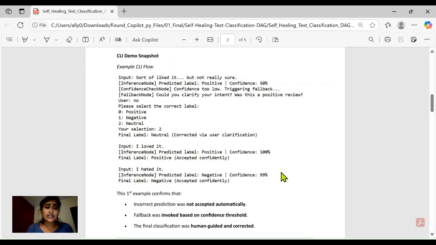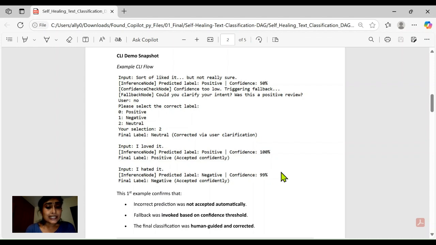So here I have a snapshot of the CLI flow. So how does it work? The entire system runs through a clean CLI. When I input a sentence, the model predicts a label and shows its confidence. If confidence is low, it gracefully explains that fallback was triggered and politely asks me to select the right label, preserving both control and transparency.